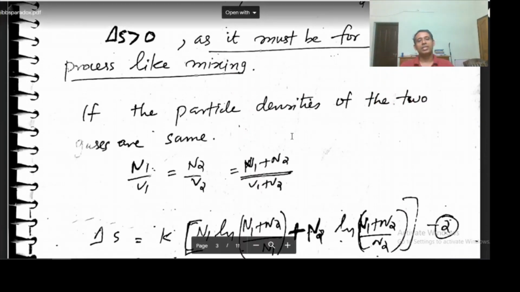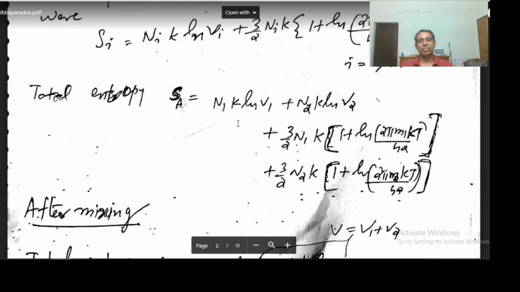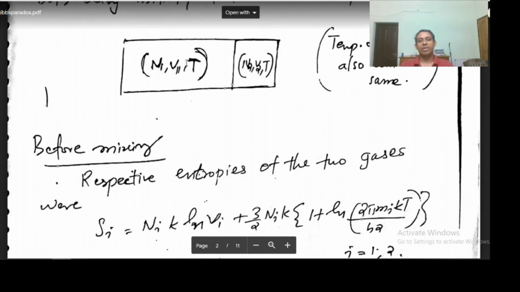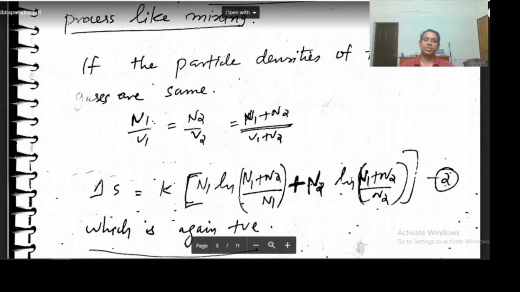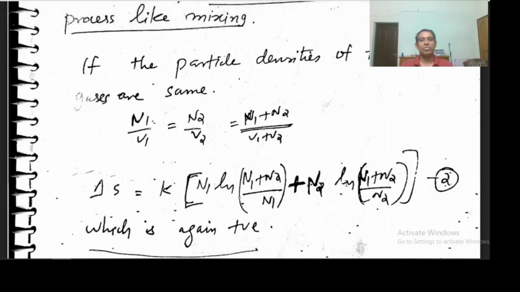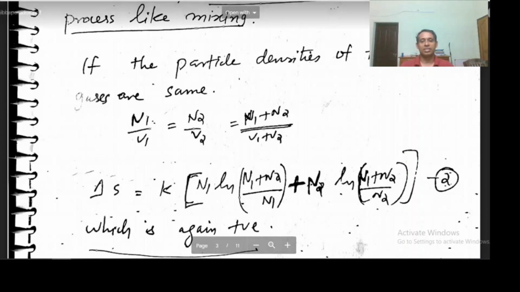Suppose their particle densities are the same. The particle density is N1 by V1 here, and N2 by V2 here. So the particle densities are the same: N1 by V1 is equal to N2 by V2. That will be equal to (N1 plus N2) by (V1 plus V2), because this is the density after mixing. This is the same because the particle densities are the same before mixing, so after mixing you will get the same particle density.